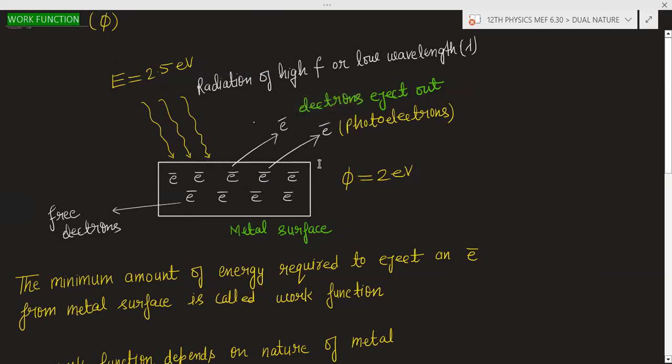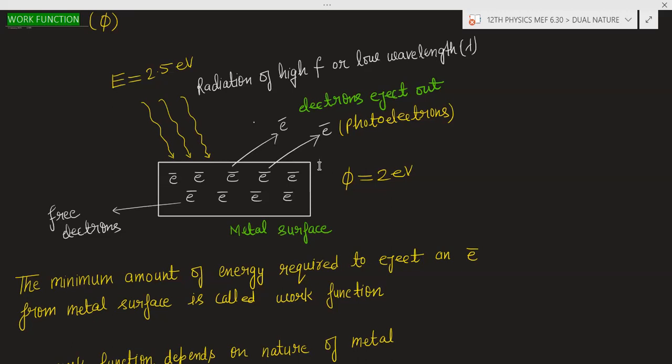You have heard of, or are familiar with, ionization energy. What is the ionization energy? Ionization energy is the energy given to the electron so that the electron is removed from the shell.